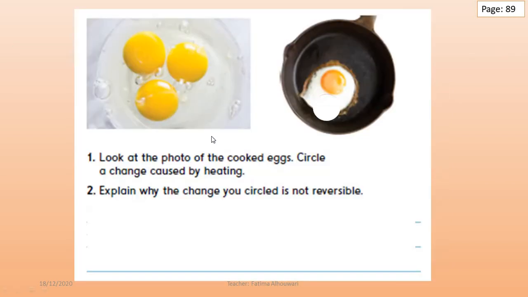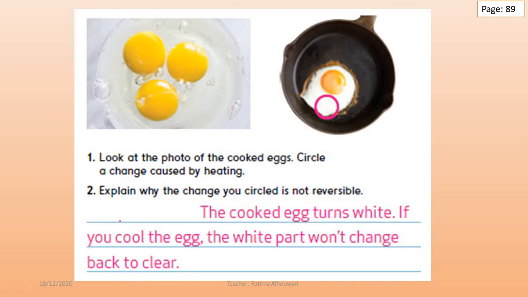Now, let's answer these questions, grade 2, page number 89. Question number 1. Look at the photo of the cooked eggs. Circle a change caused by heating. Try it by yourself, grade 2. Here it is, the white part of the egg. Let's see question number 2. Explain why the change you circled is not reversible. Because the cooked egg turns white. If you cool the egg, the white part won't change back to clear. Interesting. So please, grade 2, be sure to write this answer in your book, page number 89.